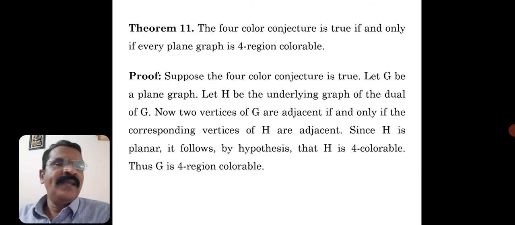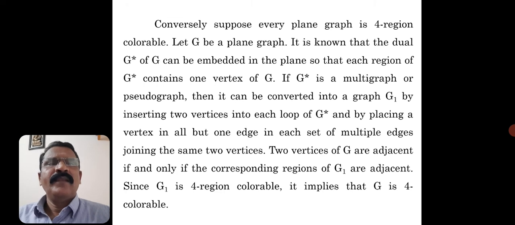So thus, when H is 4 colorable, then G is 4 region colorable, because you are considering the dual graph and its underlying graph. When the underlying graph is 4 colorable, obviously the graph corresponding to the underlying graph, or G star, will be 4 region colorable.